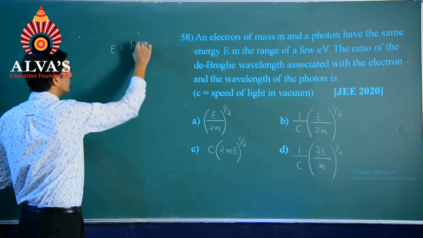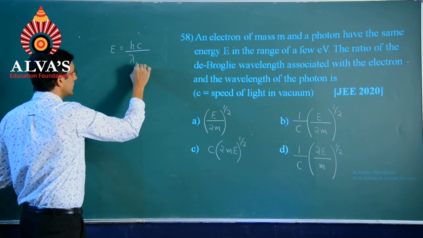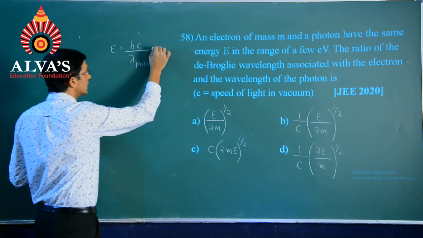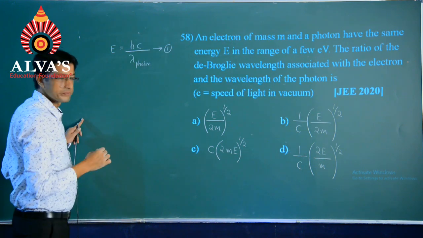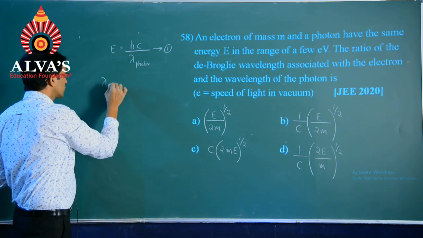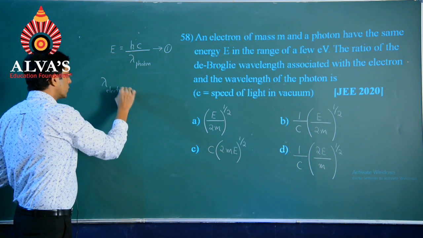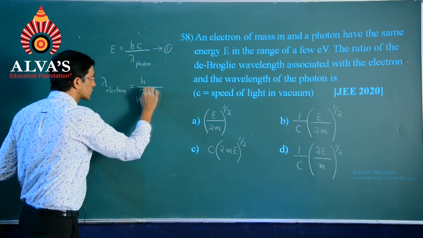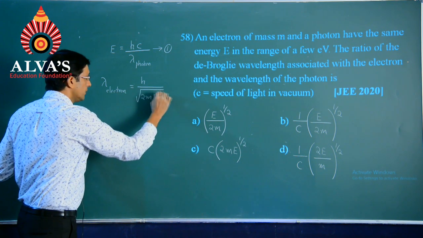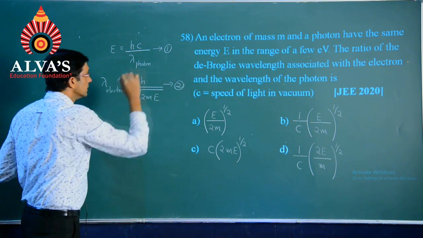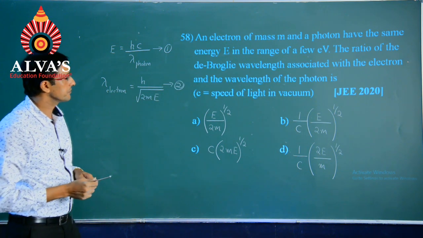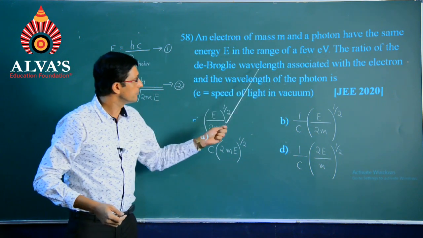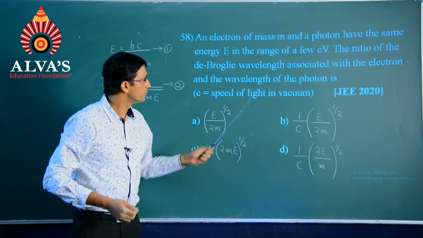E equals hc divided by the wavelength of the photon. I will take it as expression number 1. Then when it comes to the wavelength of the electron, we can write it as h divided by square root of 2mE, which will be the second expression. And they have said in the statement the ratio of the de Broglie wavelength associated with the electron with respect to the photon.